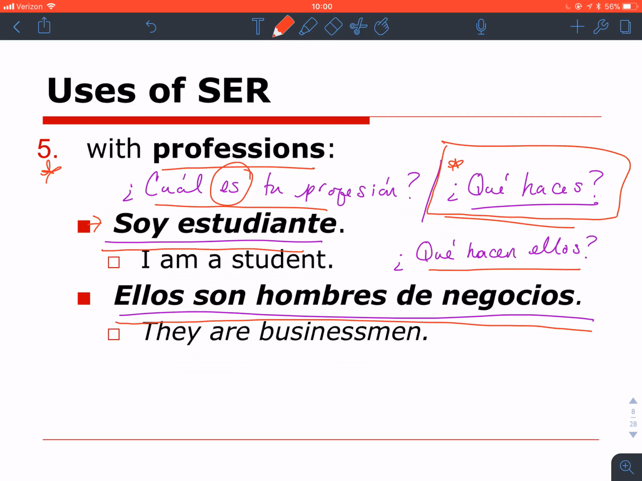¿O cuál es su profesión? Ellos son hombres de negocios.